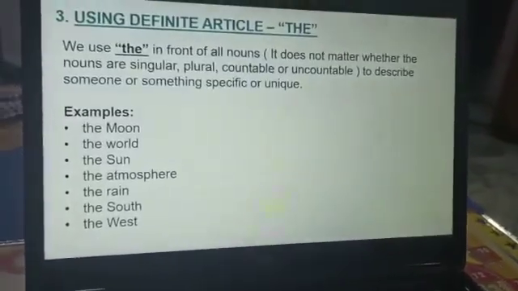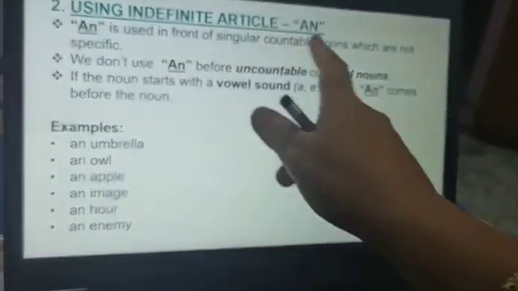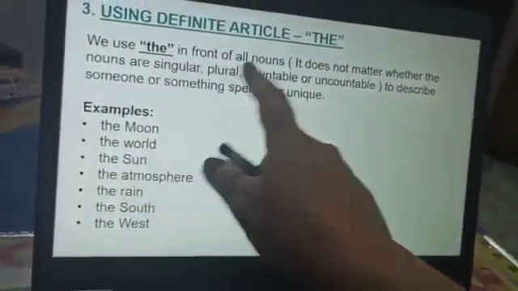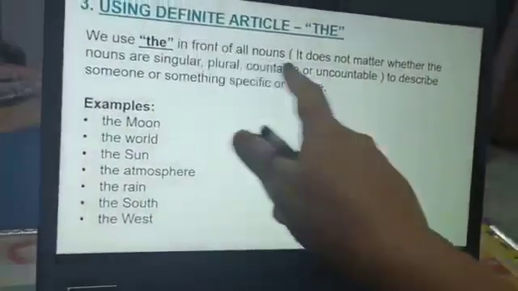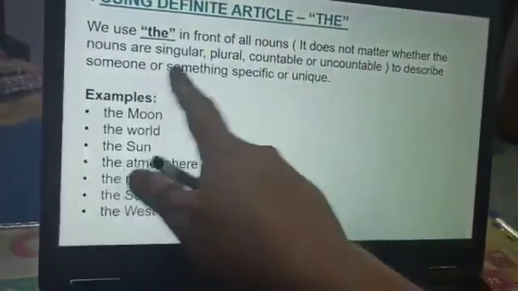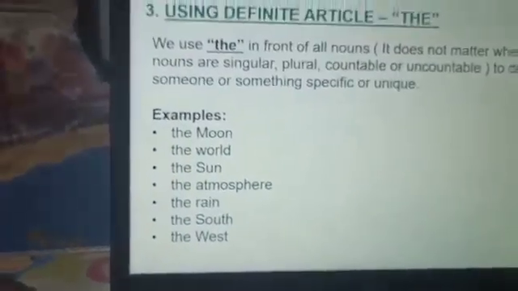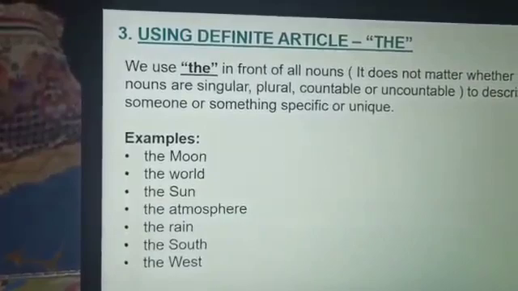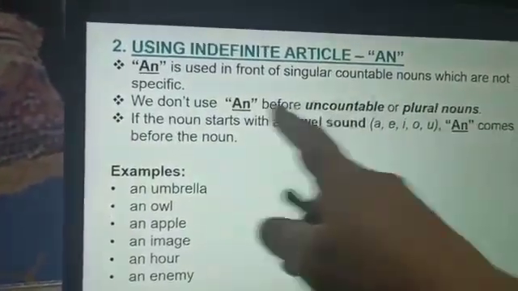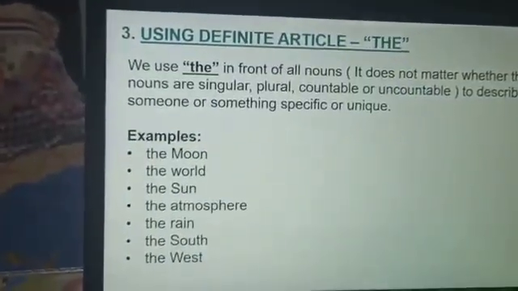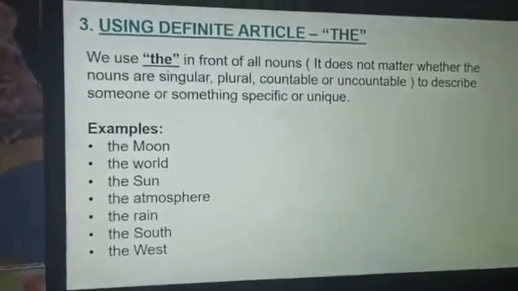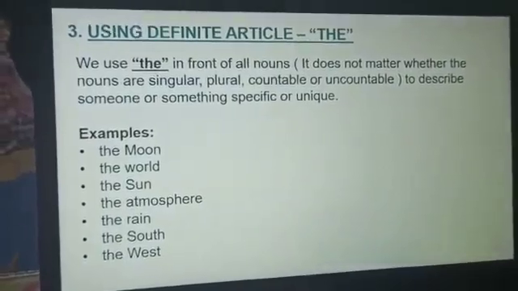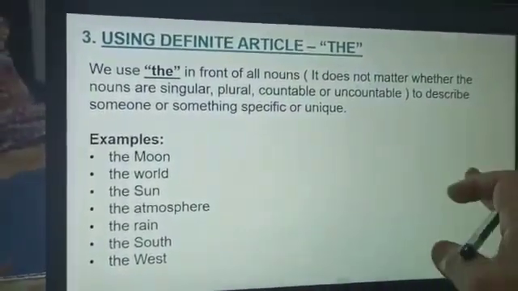Can you see here? We use a and an with singular countable nouns, but the is used in front of all nouns, singular, plural, countable or uncountable, to describe someone or something specific or unique. When we use a and an, they are not specific. This is the difference between a, an, and the. Here we don't mind whether it is a consonant sound or a vowel sound.